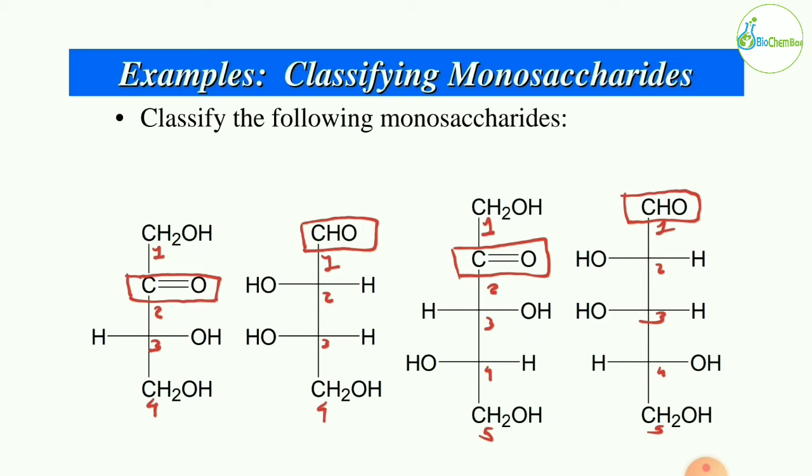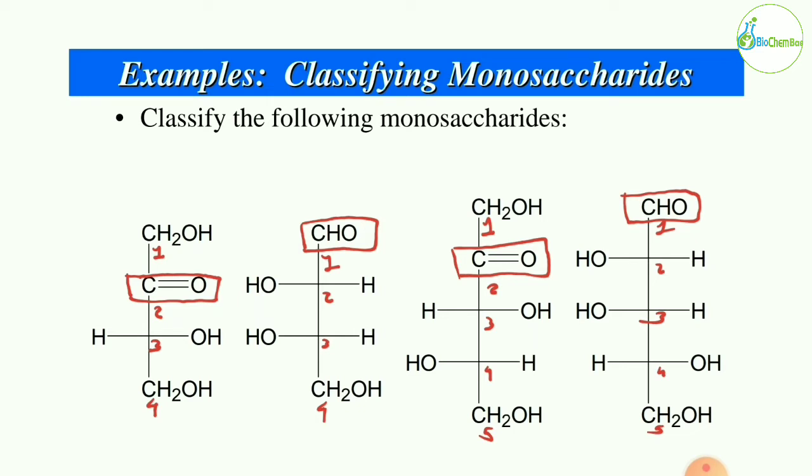So what can we call it? Ketotetrose. First you have to see the functional group, and then the number of carbons present. So the functional group is a ketone, so the keto prefix, and there are 4 carbons, so we call it ketotetrose.